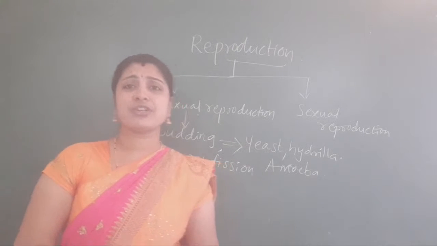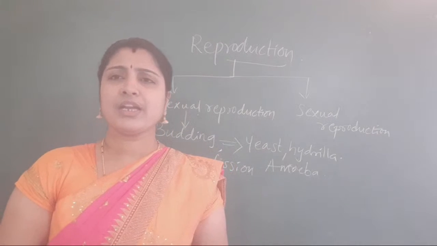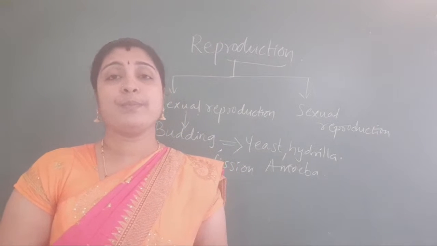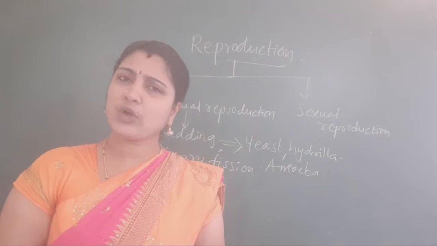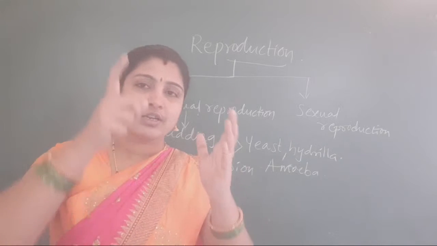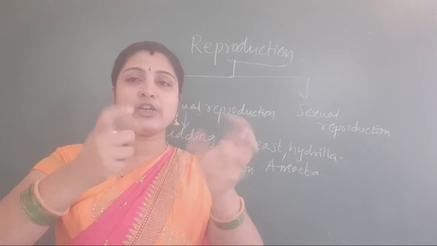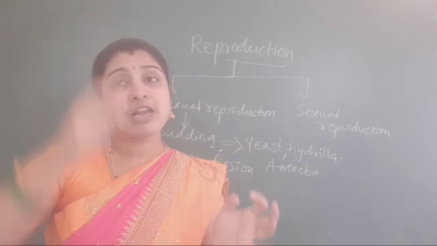Binary fission means what, students? Splitting of an organism into two equal parts, equally, like amoeba. Splitting means dividing into two, but in an equal manner.